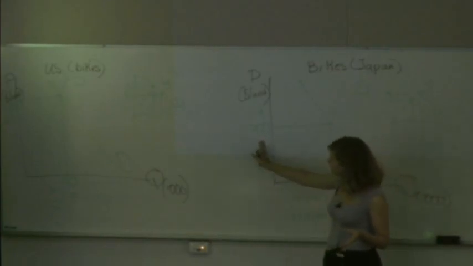This will create an international price which is somewhere between the Japanese low price and the US high price. So what this essentially means is that a new world market for motorbikes will be developed with a world price which falls somewhere in between 700 and 2,000. Let's assume, to be consistent with the textbook, that that price is going to be 1,000.